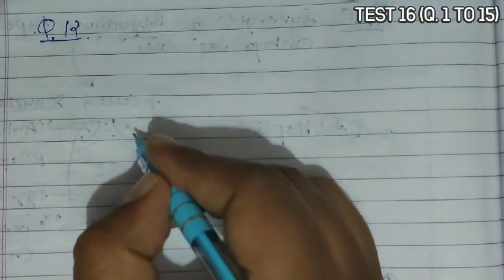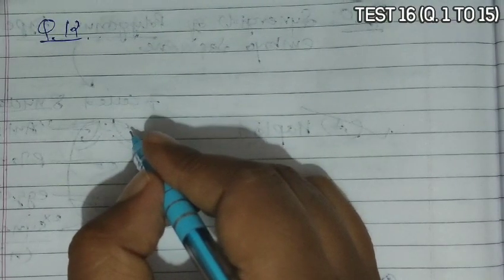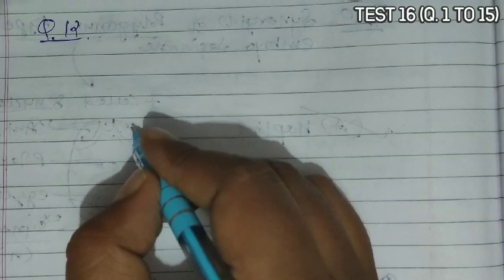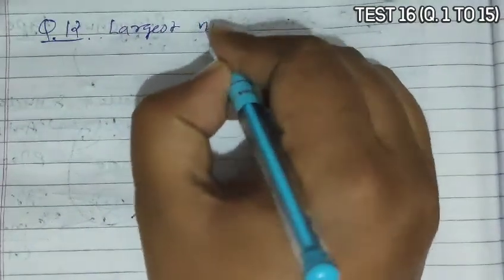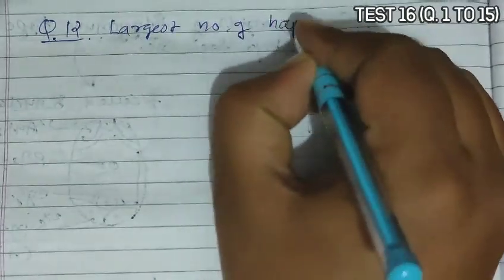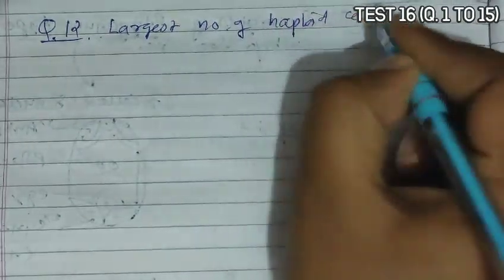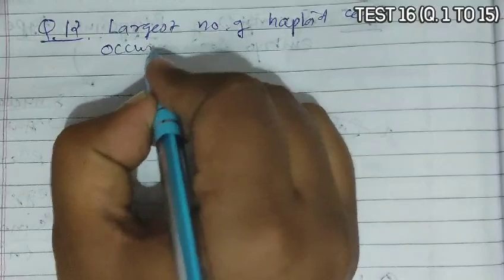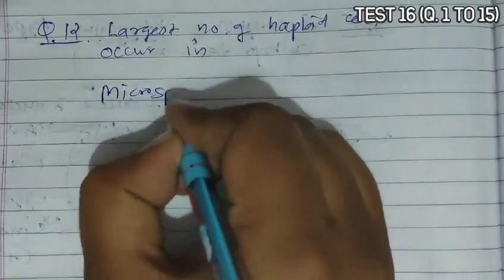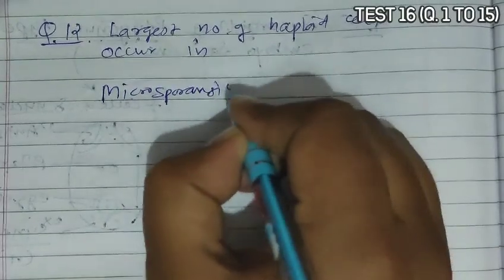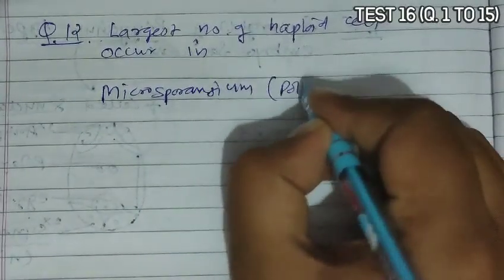Question 12. Question 12 asks that in the flowering plant the largest number of haploid cells occur in. Now largest number of haploid cells occur in microsporangium, that is pollen sac.